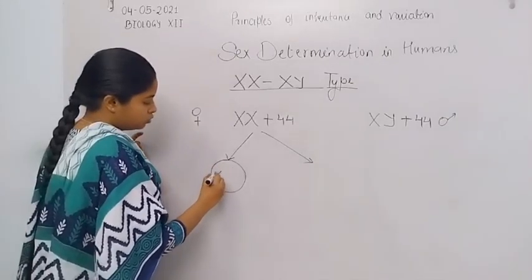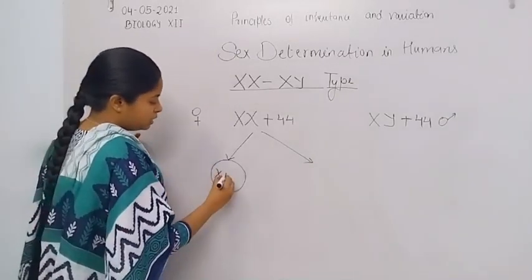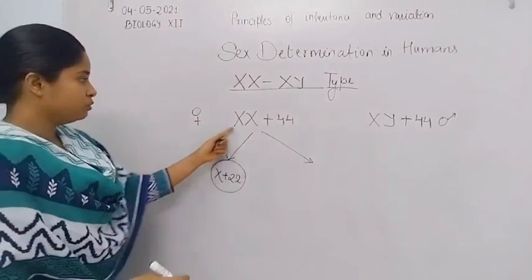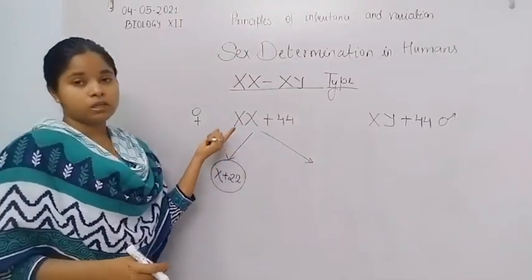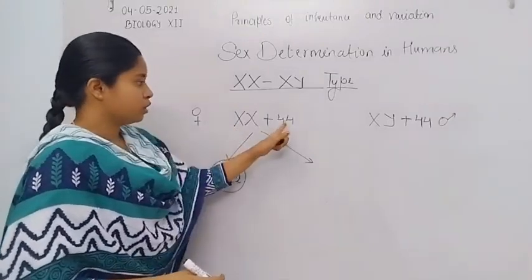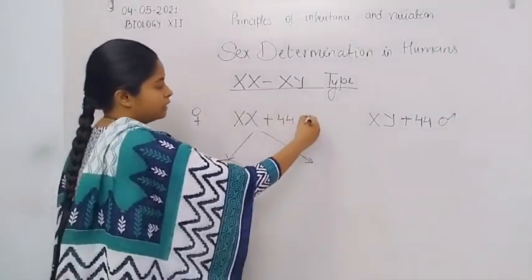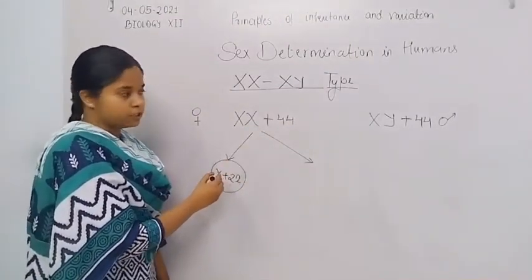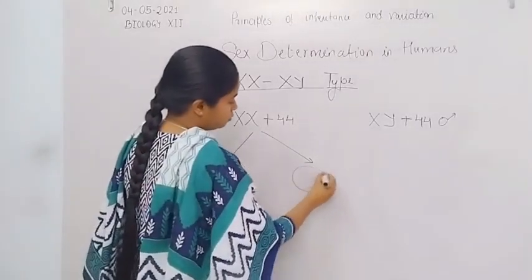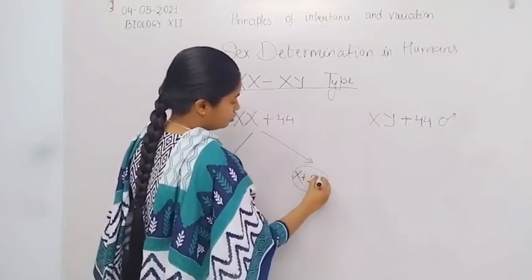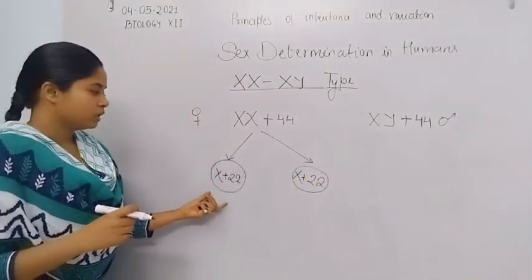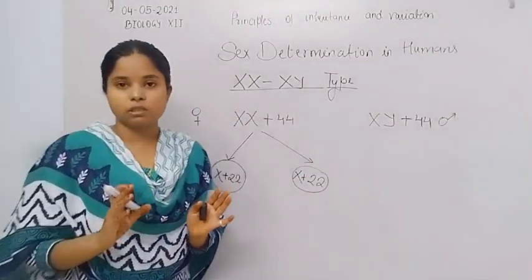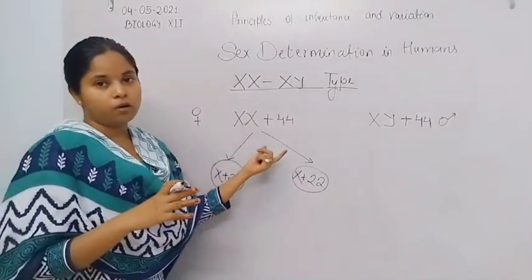So only one X chromosome is present in the gamete, plus 22 autosomes. Both become half: 2X divided by 2 gives X, and 44 divided by 2 gives 22 chromosomes. So X plus 22 chromosomes here, and another gamete is also formed by this method, X plus 22 chromosomes. So the daughter cells, or gametes, or ovum formed by the meiosis division have a chromosome number that is half of the mother cell.